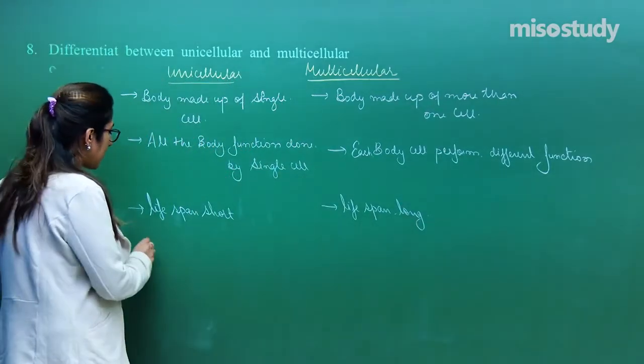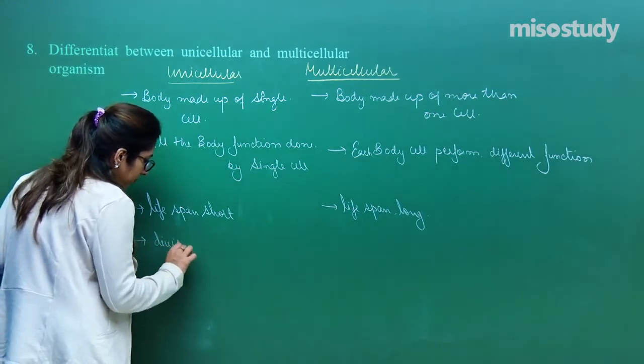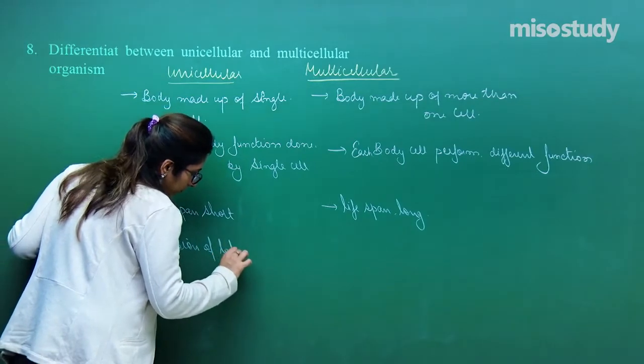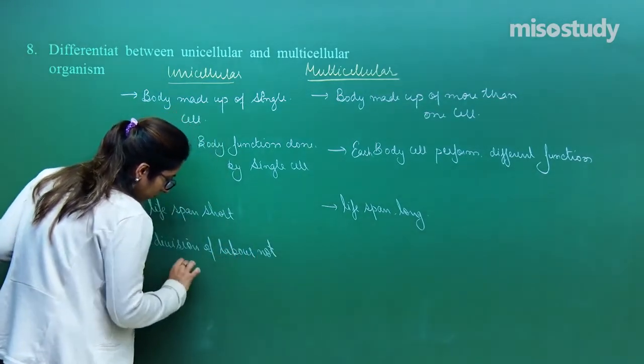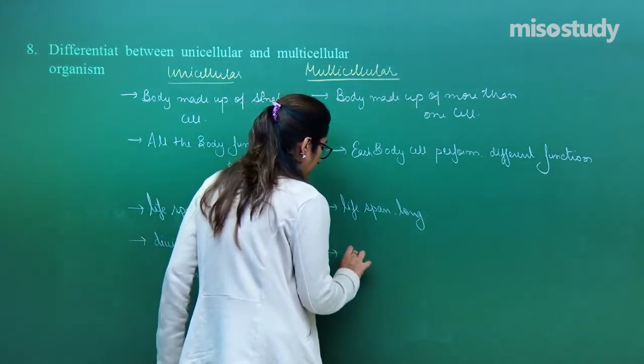Now, in this case, the division of labor is not seen. Whereas in this case, the division of labor is seen.